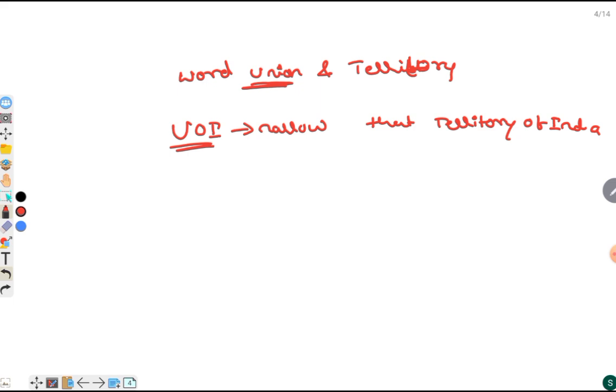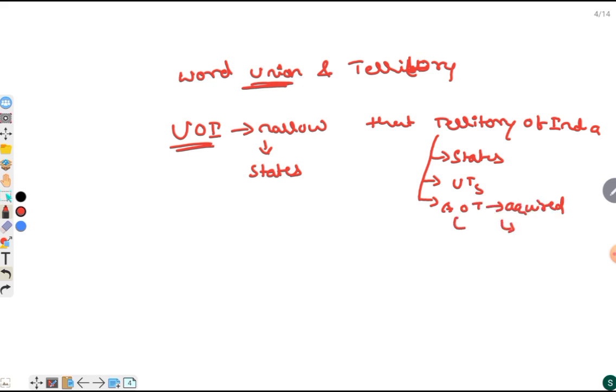The Union of India just includes states, whereas the territory of India not only includes states but also UTs or any other territory that might be acquired through various means like capture, gift from another country, and purchase. Hence, the territory of India is a broader term than the Union of India.